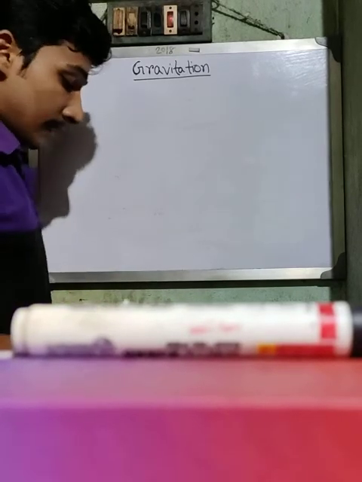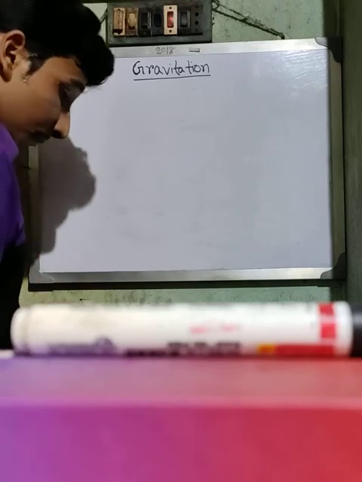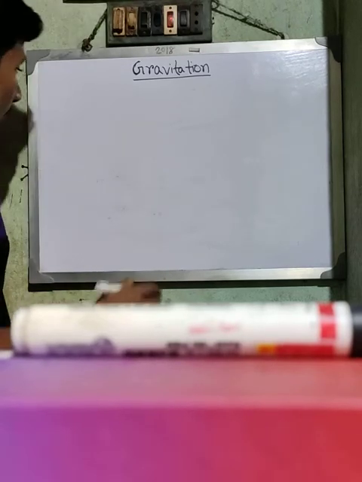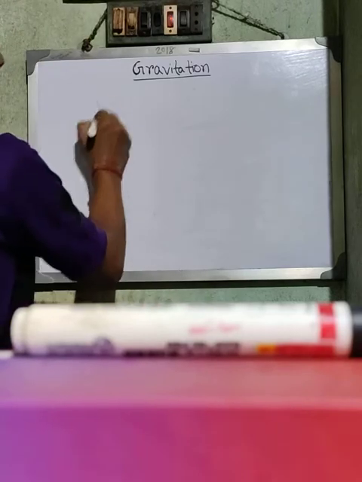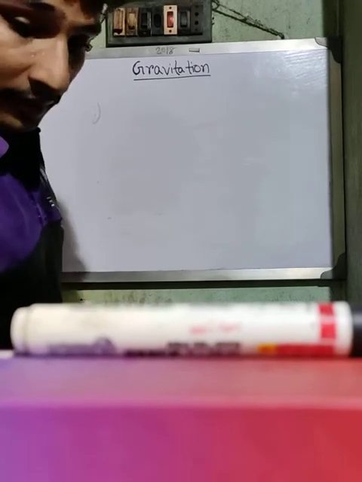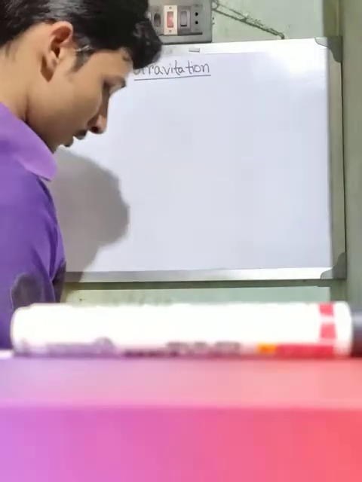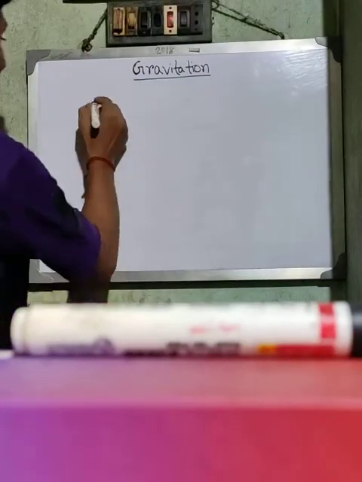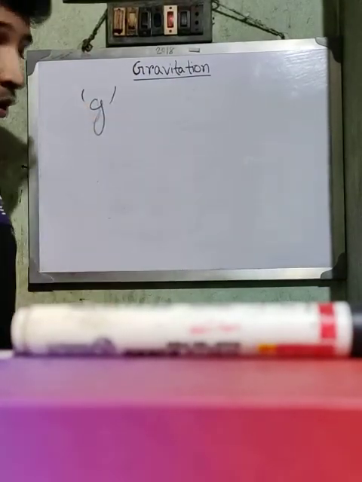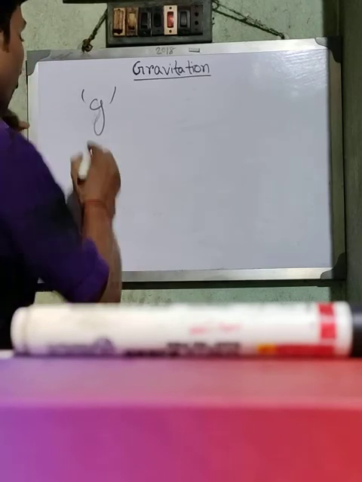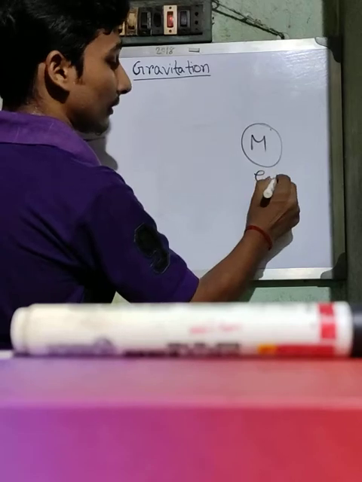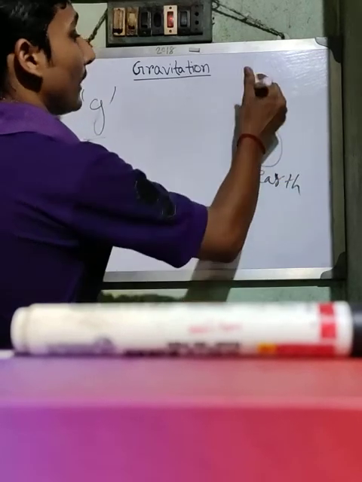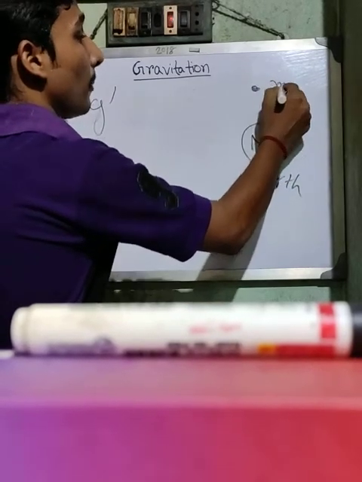Next is the expression for the acceleration due to gravity. That means the expression for g. How can you calculate the expression for g? Suppose this is the earth of mass capital M, and there is an object of mass small m.